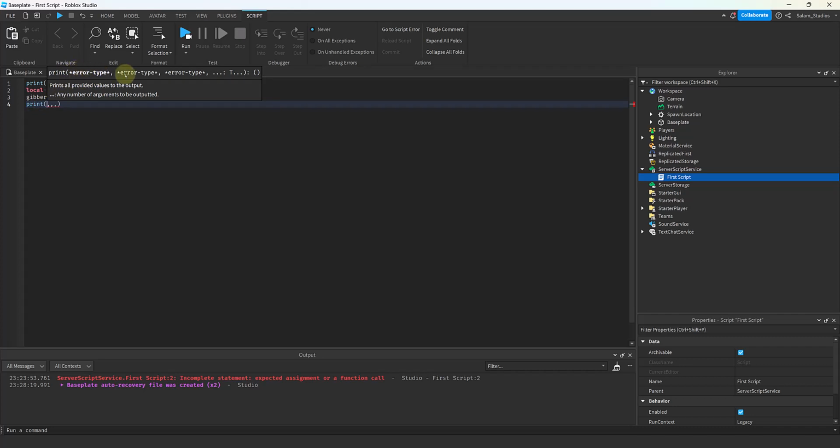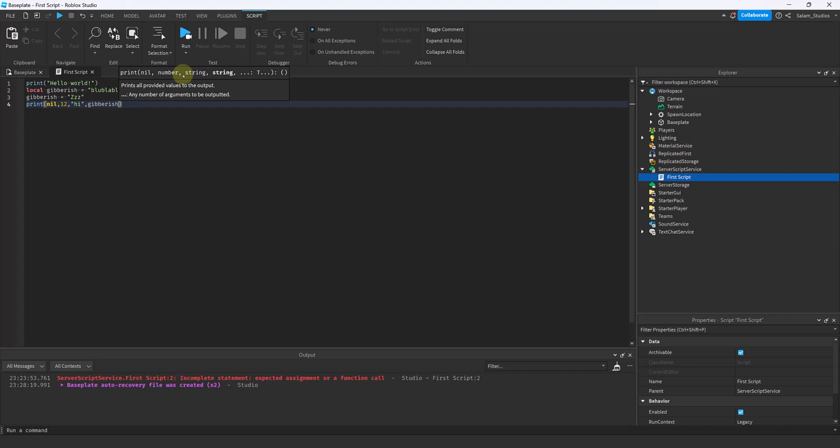It's telling you error type, error type, error type. It's telling you that is not a data type I recognize. Blank is not a data type I recognize. If I put nil, that is a data type it recognizes. If I put 12, that is a data type it recognizes. If I put in a string, such as hi, that is a data type it recognizes. If I put in gibberish, but you're going to tell me that's without parentheses. How did it not give you an error?